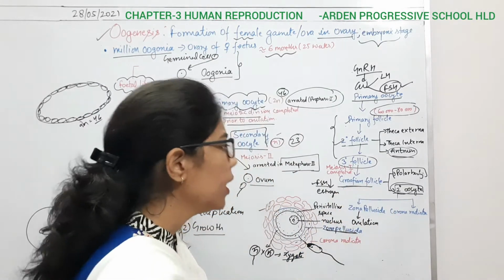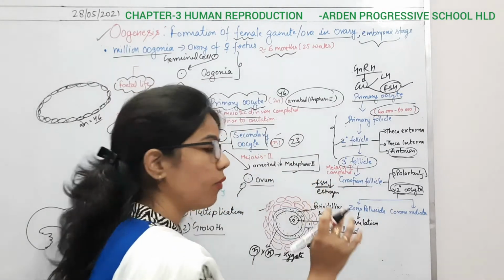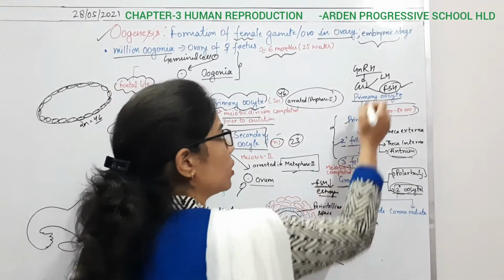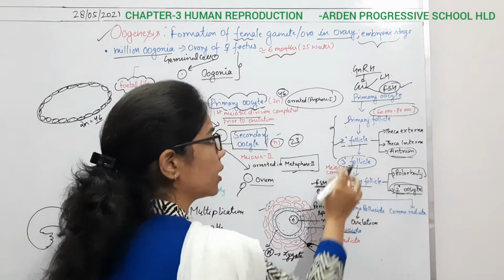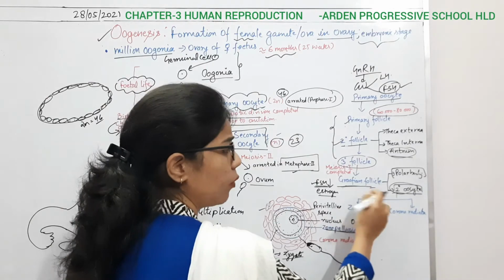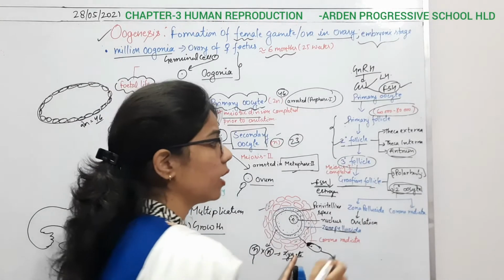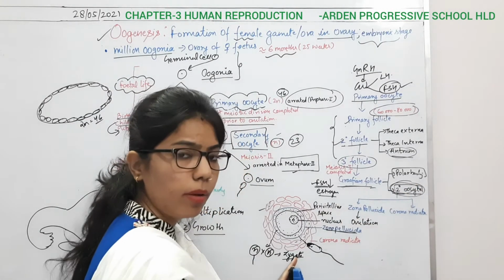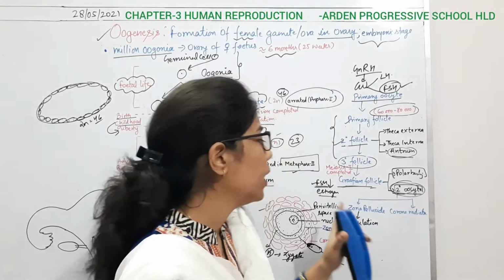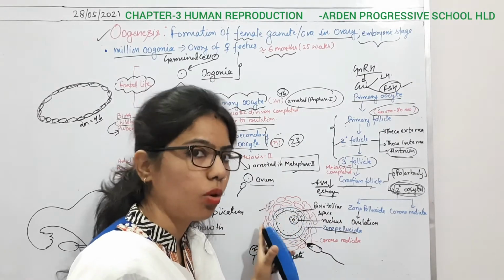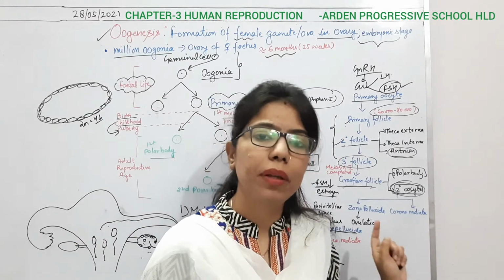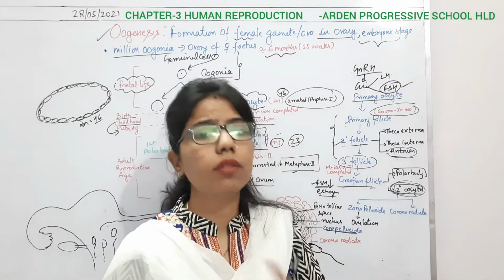The work of FSH is completed, so the estrogen level increases, and it tells the LH to secrete. Due to the secretion of LH, the Graafian follicle ruptures and releases its ovum. The corpus luteum and corpus albicans that form are also due to the LH hormone only. We will discuss all this, the hormonal regulation in the menstrual cycle, later, and from there everything will get clear.